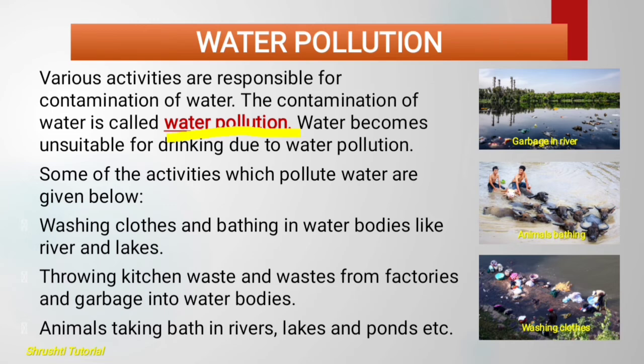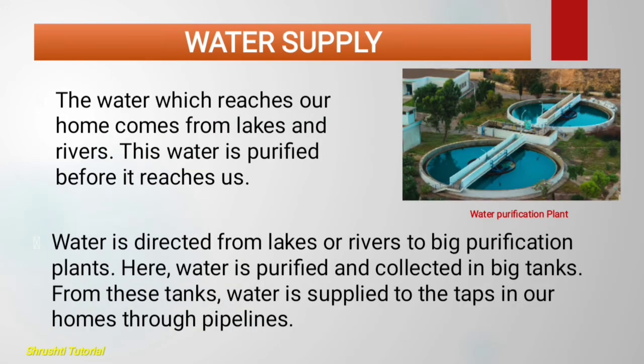There are some activities because of which the water becomes polluted. Some of the activities which pollute the water are given below: washing clothes and bathing in water bodies like rivers and lakes. Because of this also water becomes polluted. Throwing kitchen waste, wastes from factories and garbage into the water bodies. This is a big reason for water pollution. Animals also take baths in the rivers, lakes and ponds. So these are some points for water pollution.